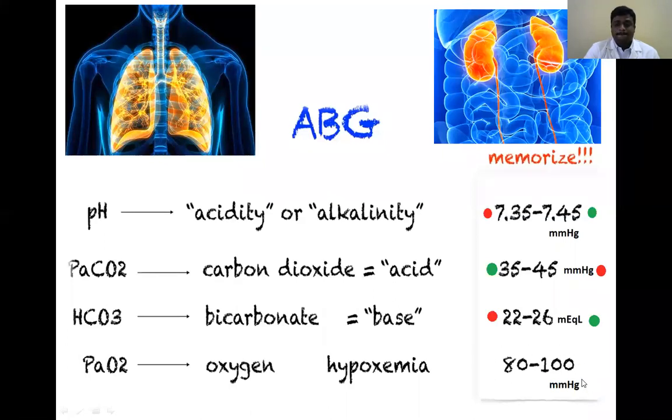We must remember the pH value 7.35 to 7.45, partial pressure of carbon dioxide 35 to 45. You can easily remember it: 7.35 goes with 35, and 7.45 goes with 45. Bicarbonate value is 22 to 26. If we remember these values, the analysis is very easily understandable.